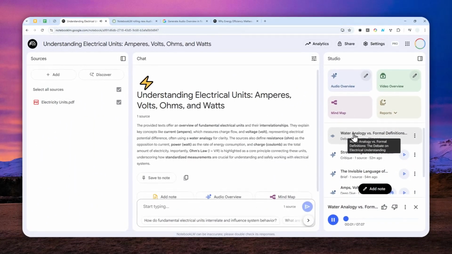Welcome to the debate. Today we're diving into the foundational electrical units that underpin, well, pretty much all of electrical engineering. And our central question is this.